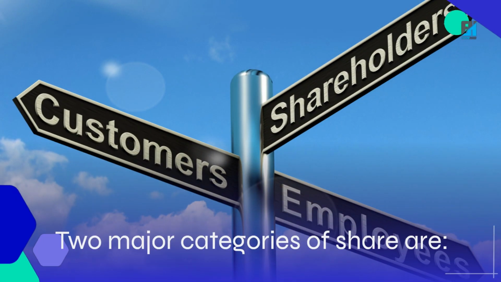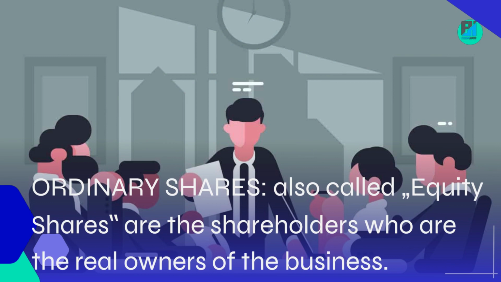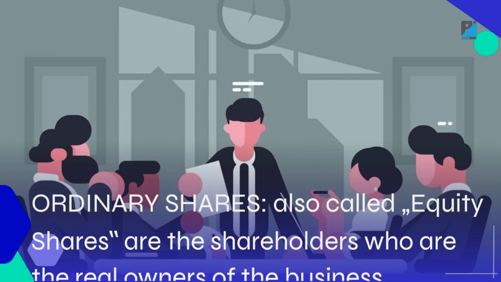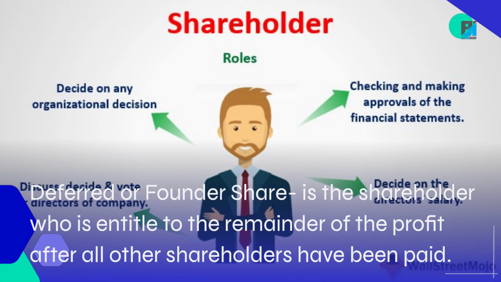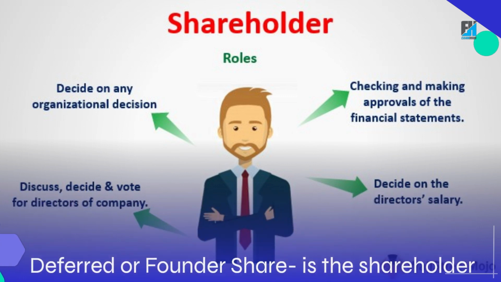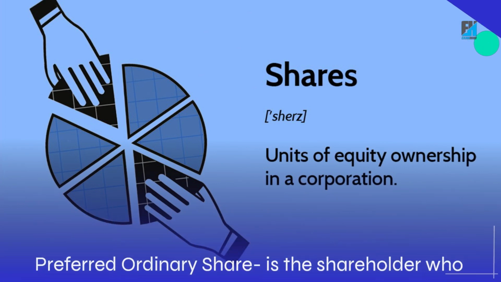Two major categories of share are ordinary shares, also called equity shares, whose shareholders are the real owners of the business. Ordinary share is subdivided into two. Deferred or founder share is the shareholder who is entitled to the remainder of the profit after all other shareholders have been paid. Preferred ordinary share is the shareholder who has preference over other classes of ordinary shareholders.